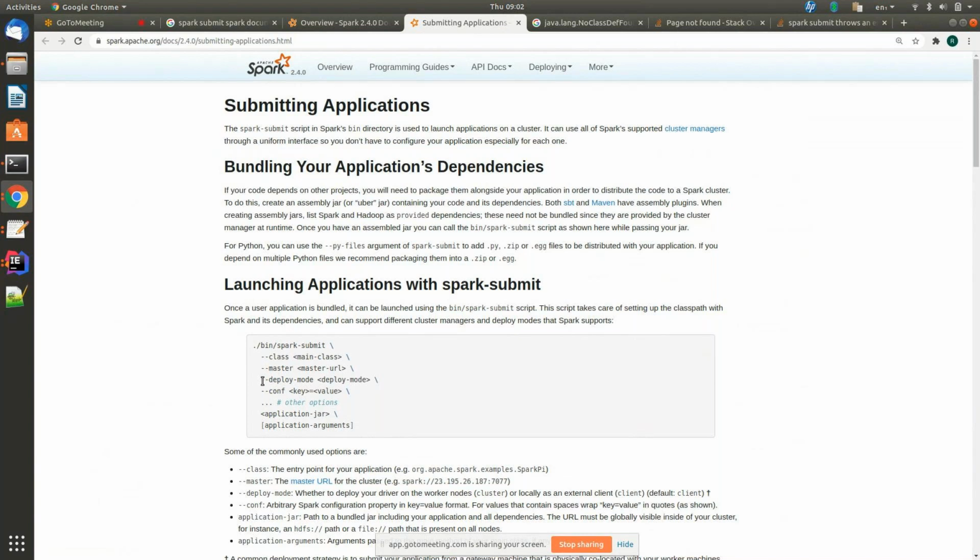I want you to understand where the driver program will run in client mode and in cluster mode. I also need to explain application master and node manager, so I'll move deploy mode to the next session.